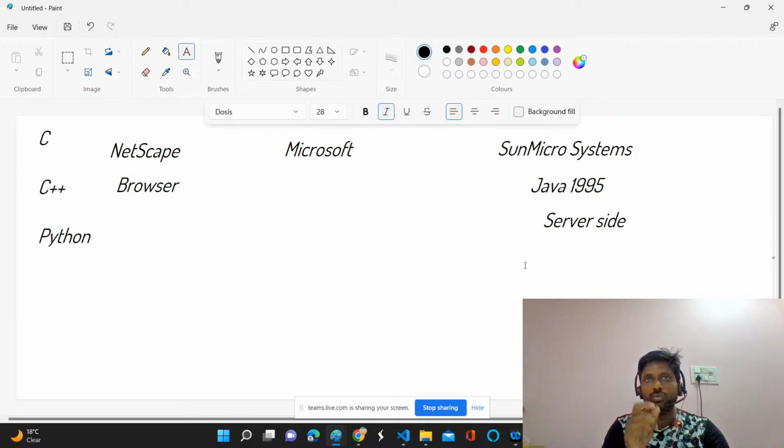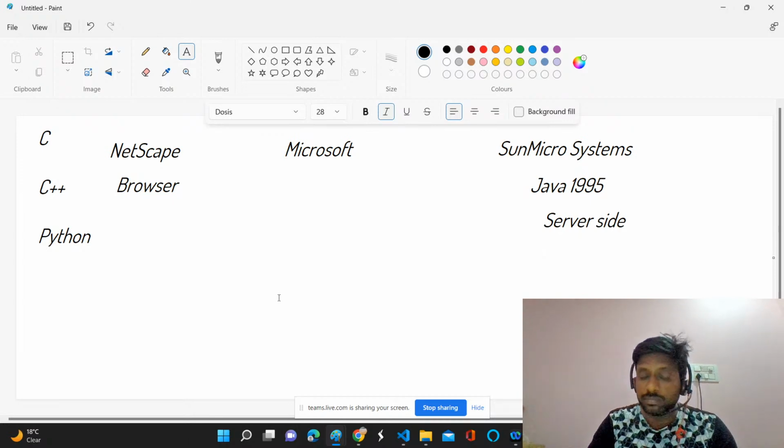If you build a web application with Java, we need to send a request to the server. Suppose the server is in America, you need to send 5 plus 5 to the server in America, that server will calculate 5 plus 5 is equal to 10, and then send a response to you in India.